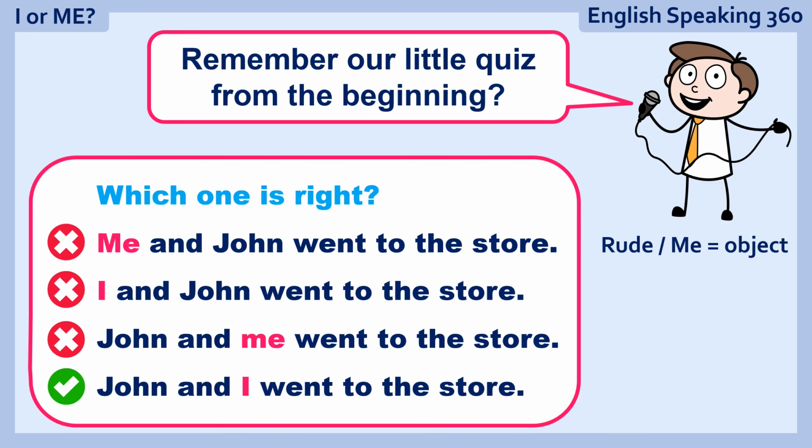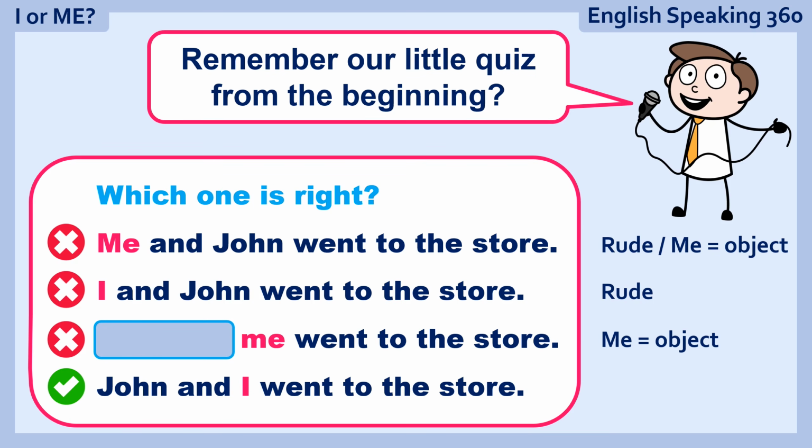I and John went to the store. It's rude because you put yourself before John, so it doesn't work. But if you remove John, this sentence makes sense. I went to the store, so you have the right pronoun. And the third one, John and me went to the store. Me is the object, so it cannot be before the verb, so it doesn't work. And once again, if you remove John, me went to the store doesn't make sense.